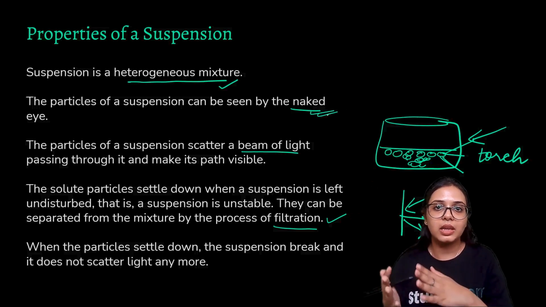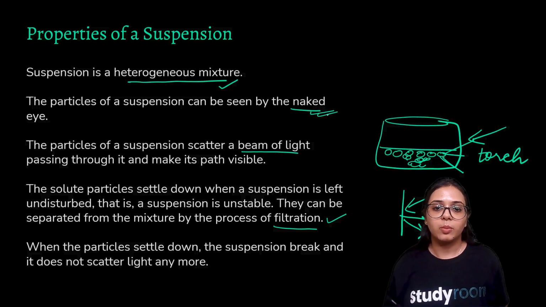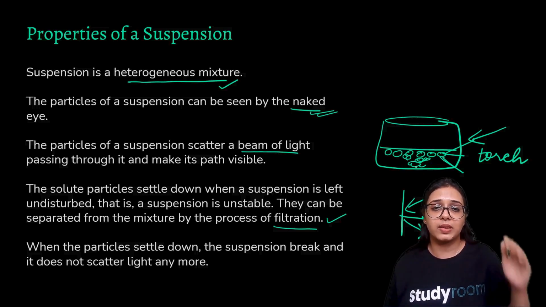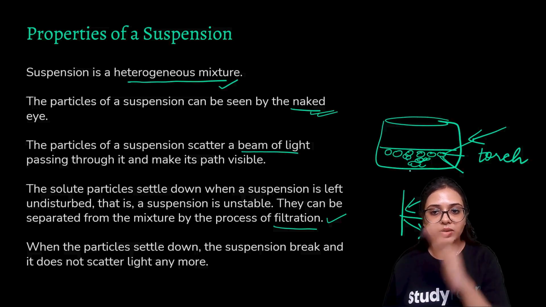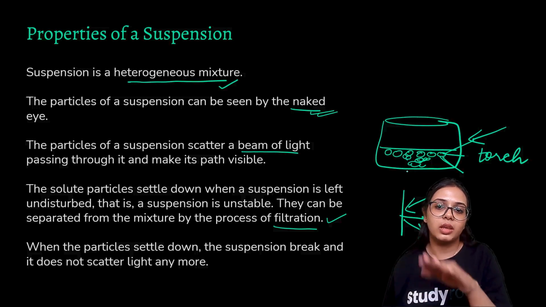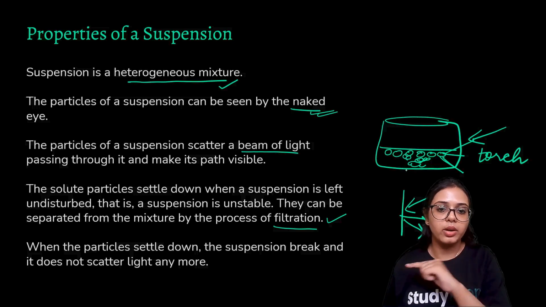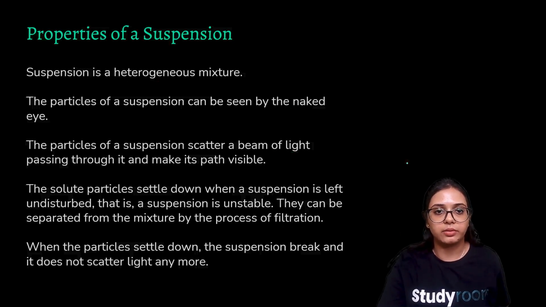So they can be easily separated by some physical process. When the particles settle down, the suspension breaks and does not scatter light anymore. Yes, so when the particles settle down, the suspension breaks because now the particles are not suspended, they are basically settled, be it at the upper layer or the bottom layer, and because they are now settled at one particular place, they cannot reflect the light, they cannot scatter the light.